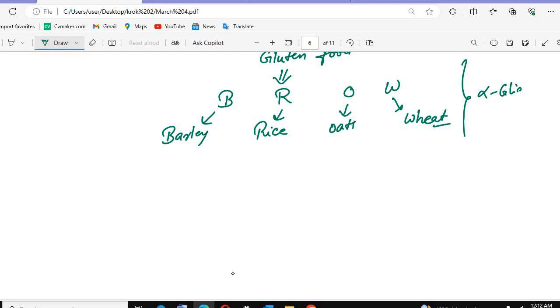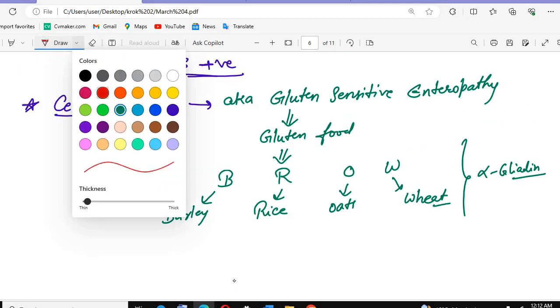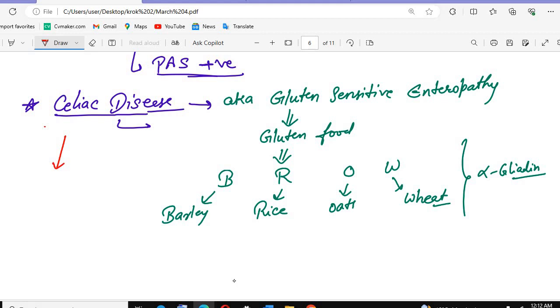The patients will be sensitive to these types of gluten foods. What happens in the celiac disease is there is an antibody formation. Antibody formation against the TTG. So anti-TTG antibody will be there. The antibody will form against the TTG.